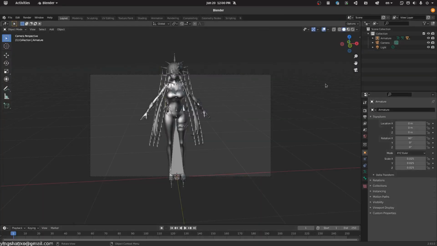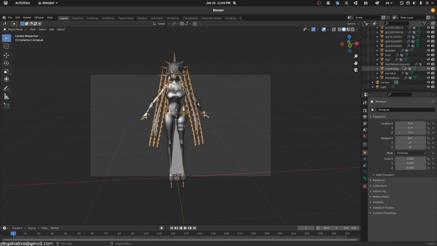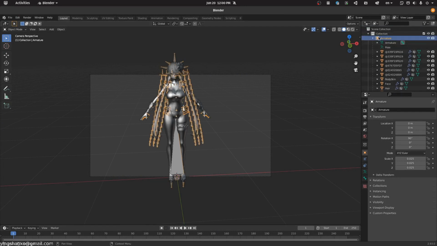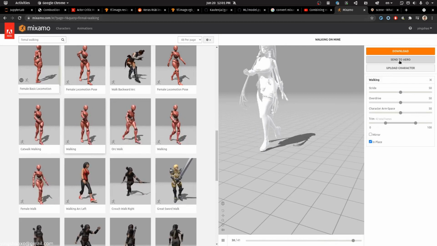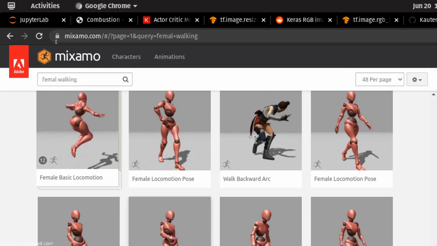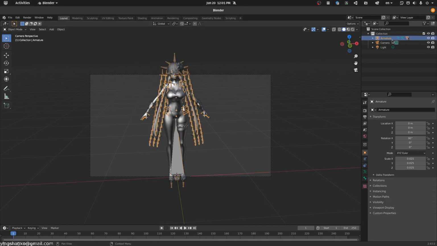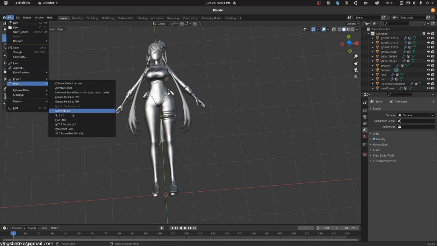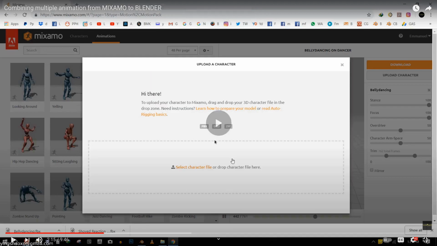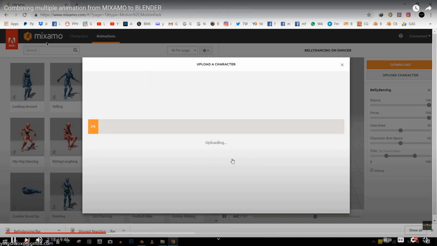But that's not the main point that I want to talk to you about. The main point is that our model has predefined rigs or bones that were bound to our model, but we shouldn't have them, because with those bindings, after we upload that model to the Mixamo website, we'll get some errors. So what you need to do is delete those bindings, and after that you would see something like this. That's fine. All you have to do is export your model to an FBX file. After that, we are ready to upload it to the Mixamo website.